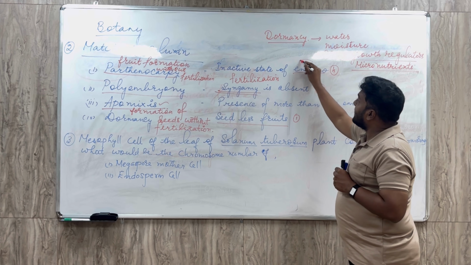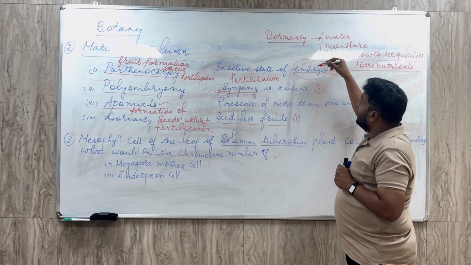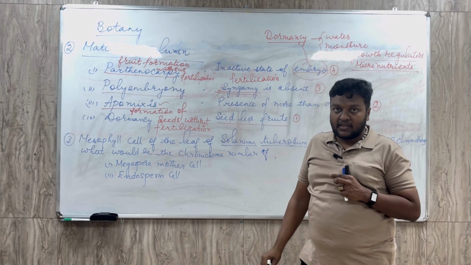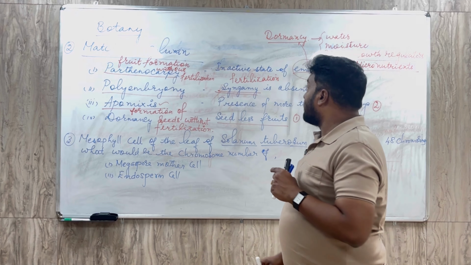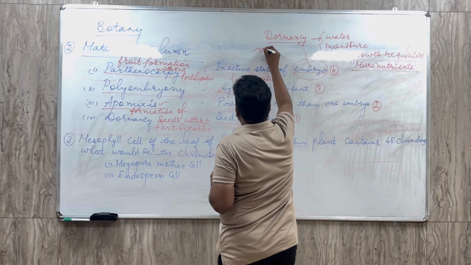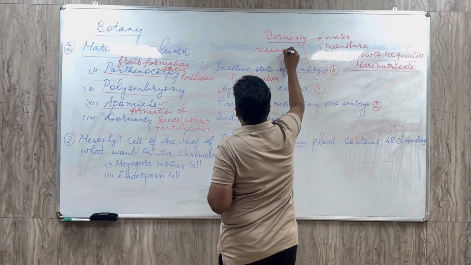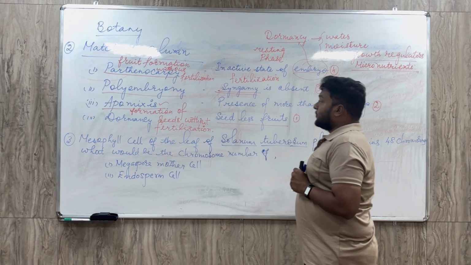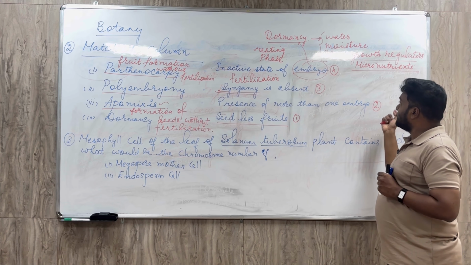If any of these parameters are going to be absent, then the embryo or the seed will enter into a phase called dormancy. So it's called a resting period. Dormant period means what? It's a resting phase or resting period. So the answer for this is 1, 2, 3 and 4.